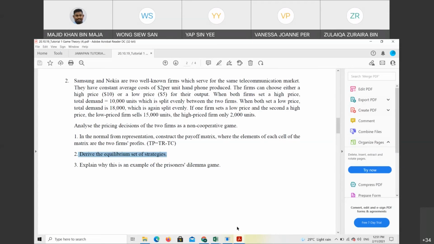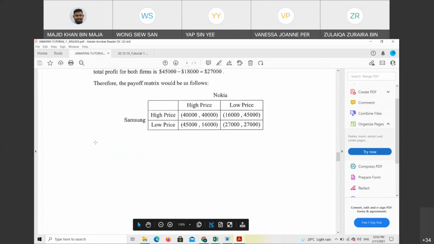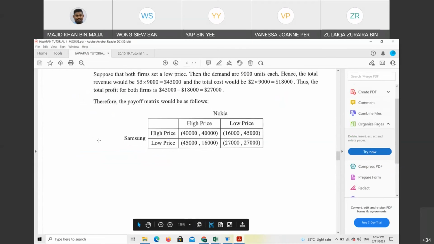Oh, wait, Doctor. Yes. I will show you this one. From here, is there any Nash equilibrium? Yes. Which one? The low and low price, 27. Only low and low?